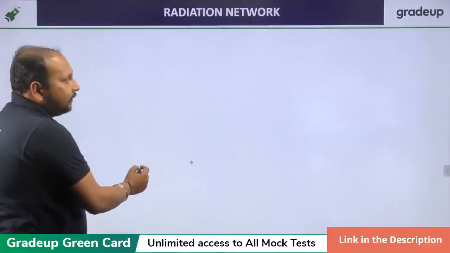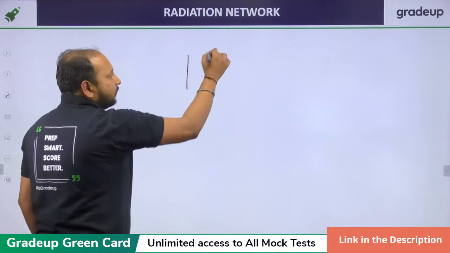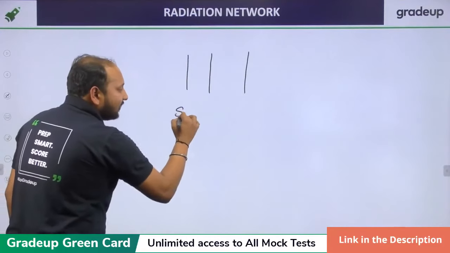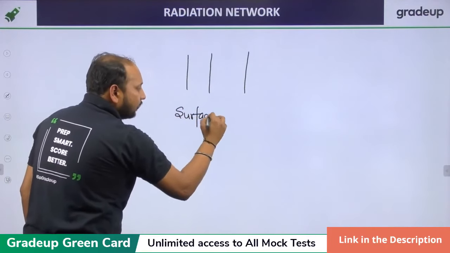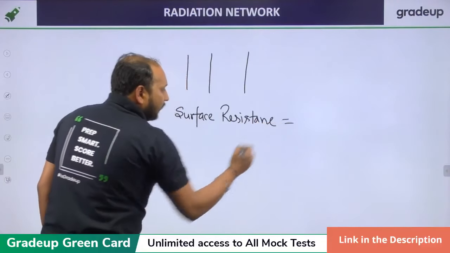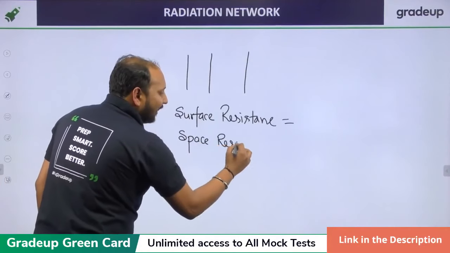So for example, if I take 3 plates, can you tell me what will be the surface resistance? How many surface resistances? And how many space resistances? Quickly tell me.